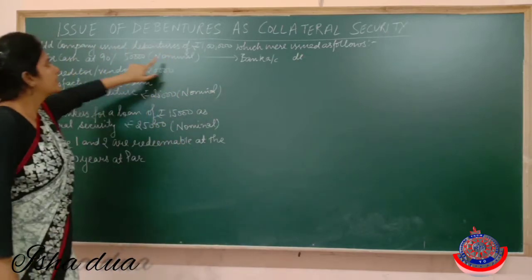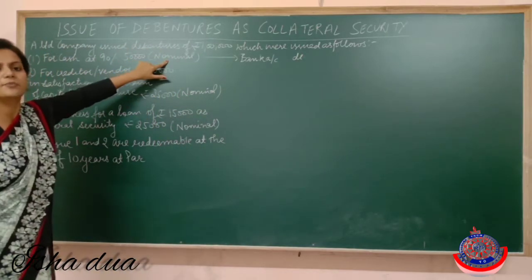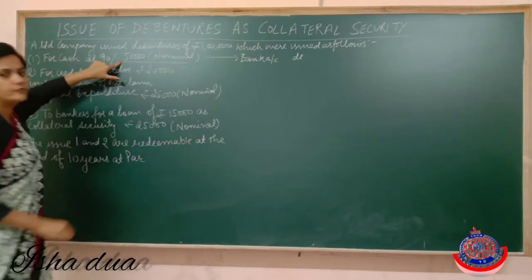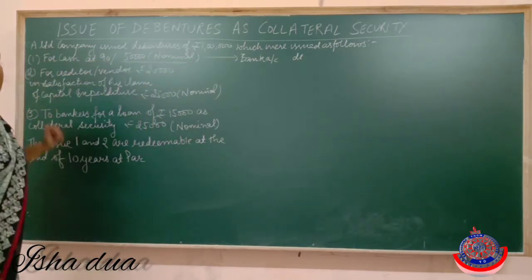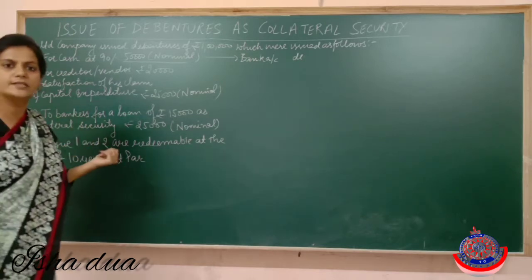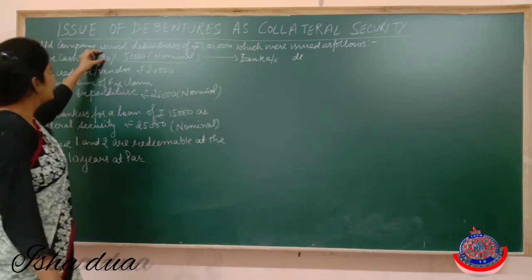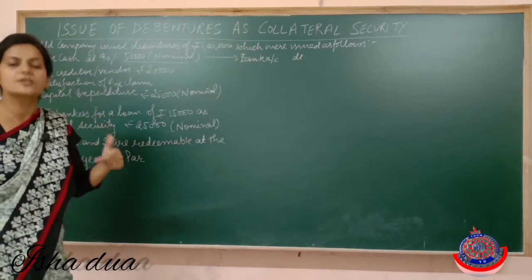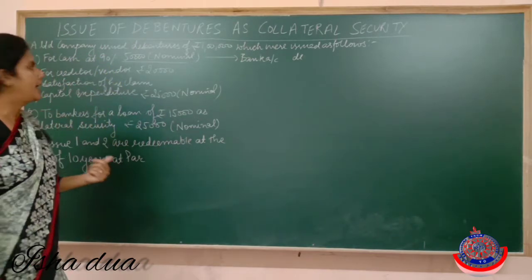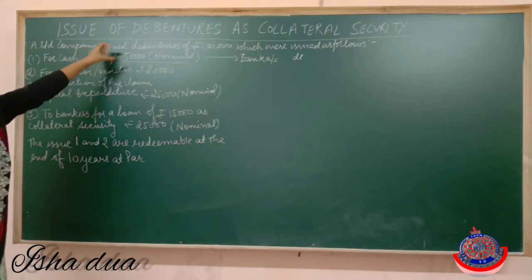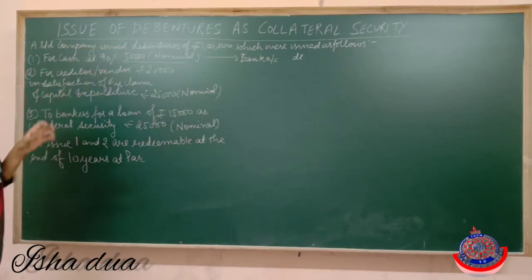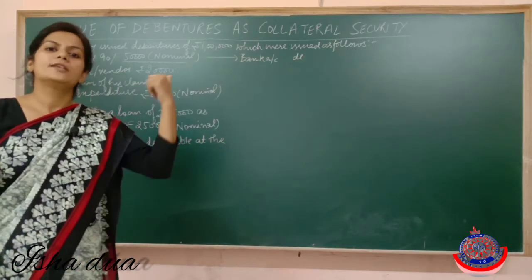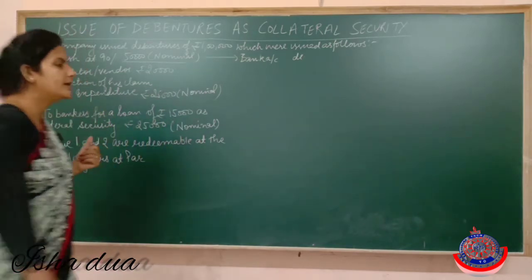We have issued debentures. Nominal means their real value. That we have issued debentures of rupees 50,000 to public, but at 90%. It means at 10% discount. So 90% of this 50,000 has been received in cash from the public. And here, as I am going to take the 90% amount in lump sum only, there are no installments, so I have to open the joint application and allotment account.